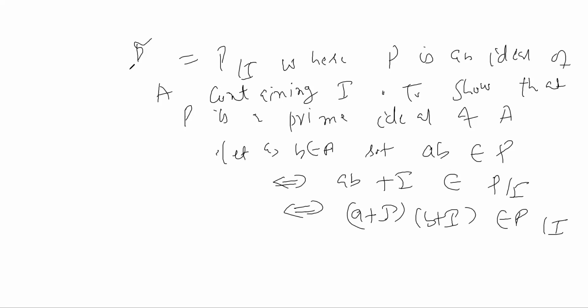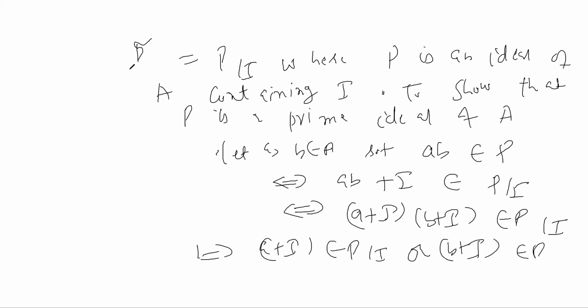ठीक है, अब P by I प्राइम आइडियल है. So if and only if a plus I belonging to P/I or b plus I belonging to P/I, because P/I is a prime ideal.